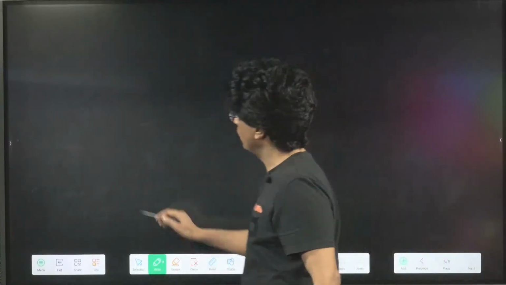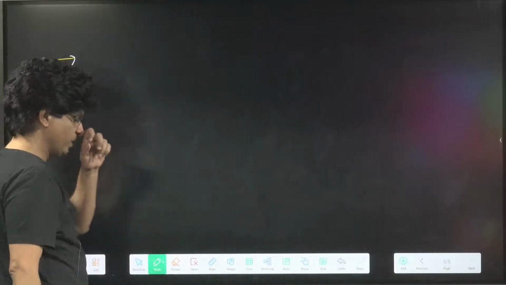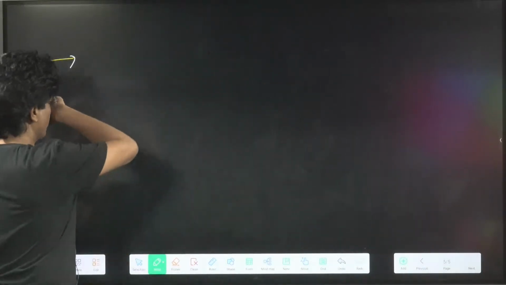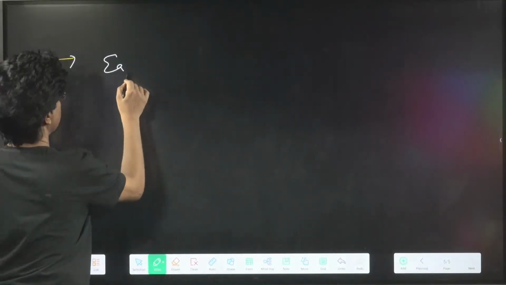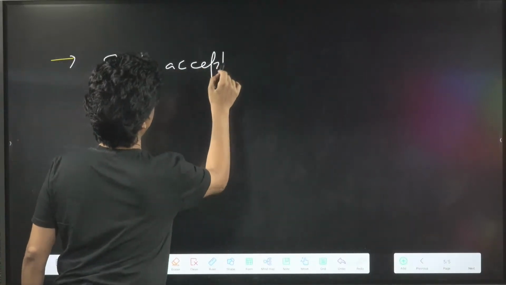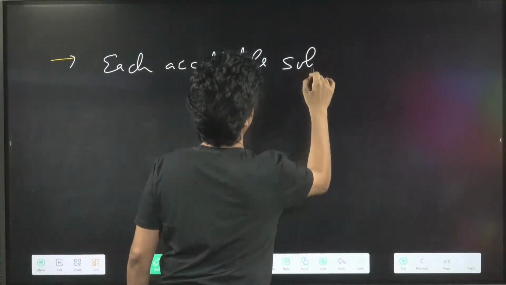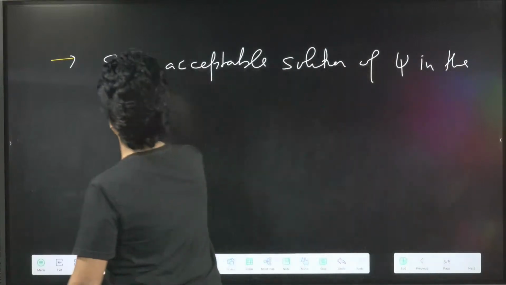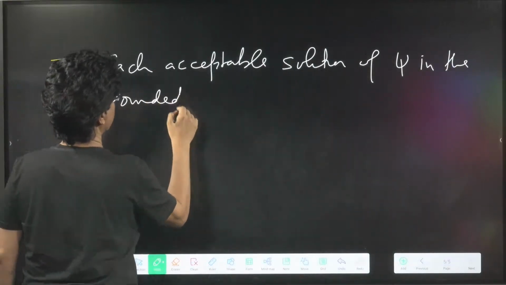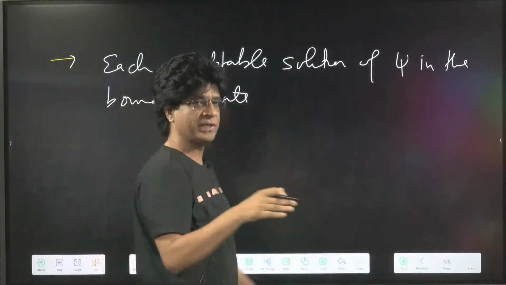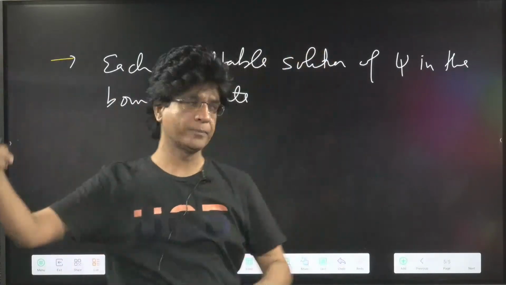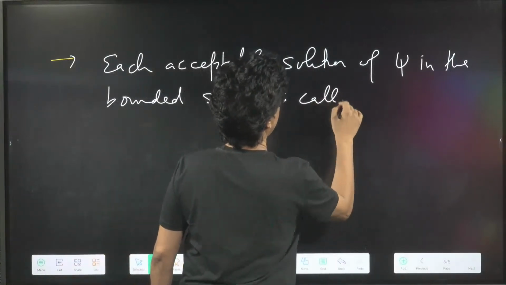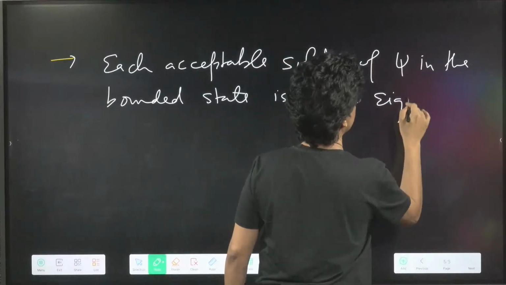And one more thing, whenever you find acceptable solutions, each acceptable solution of psi in the bounded state is called an eigenfunction. But what do you mean by bounded state? That means inside the atom. It should not be beyond the atom.